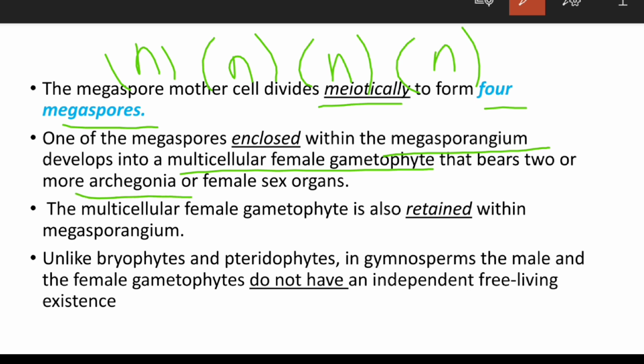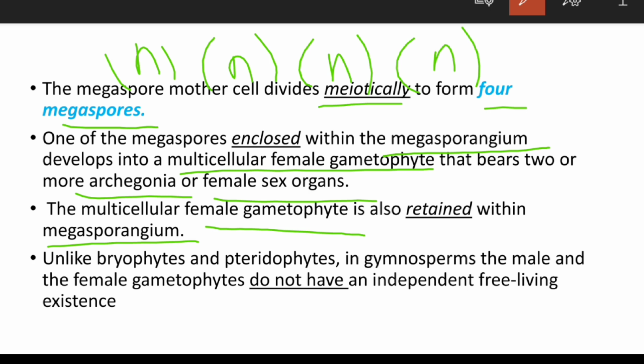Archegonia and female sex organ are one and the same. So the multicellular female gametophyte is also retained within the megasporangium instead of being released or dispersed like the others.